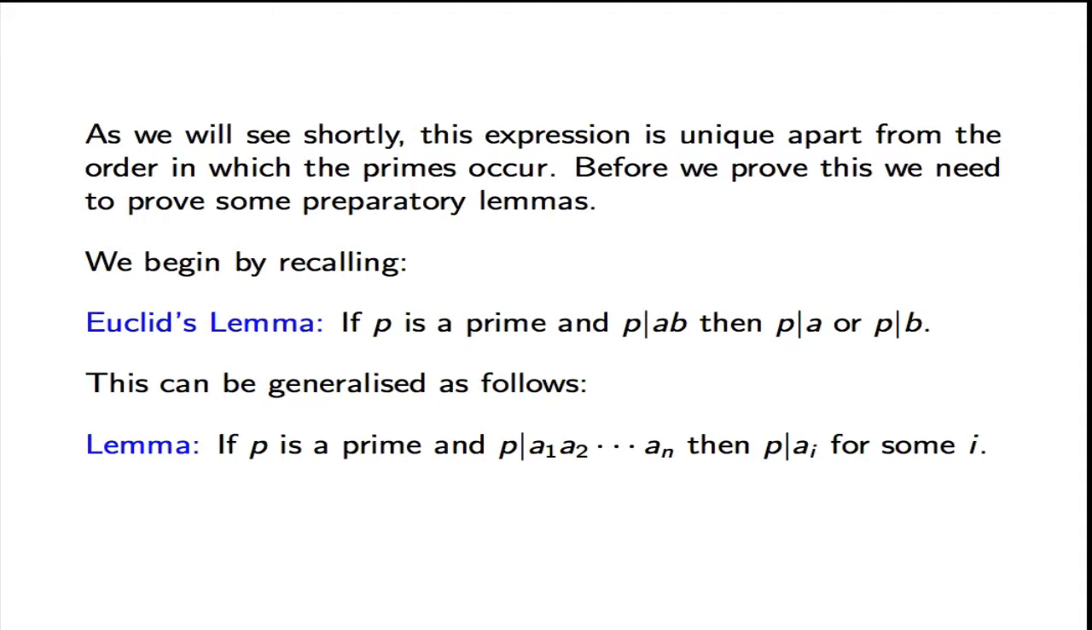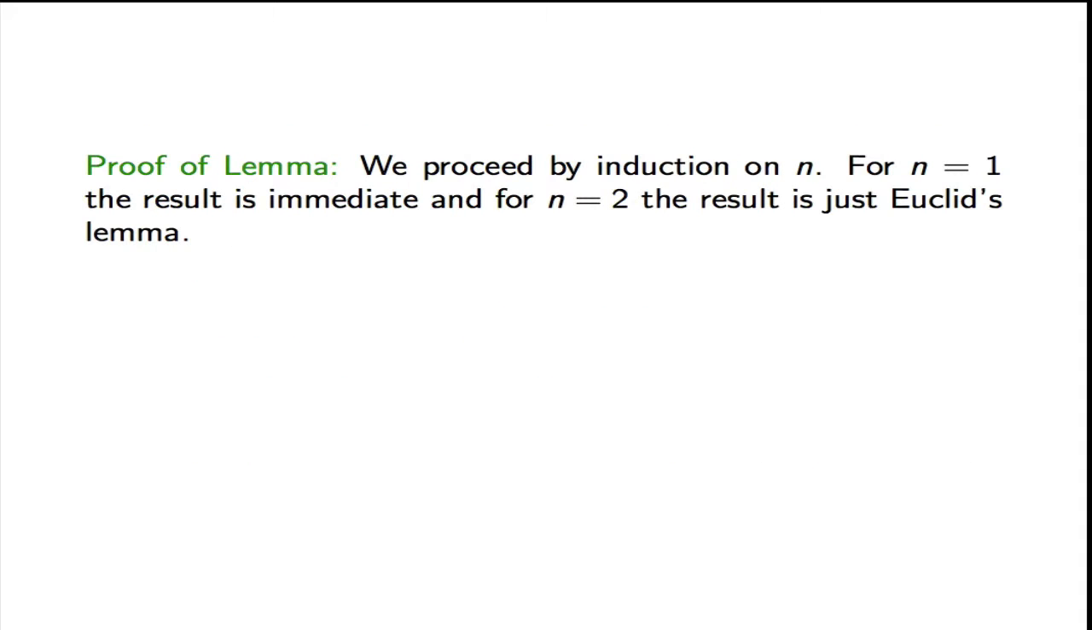Okay, and this lemma can also be generalized as follows. If p is a prime number, and p divides the product of a1 up to an, then it must divide some ai. So let's prove it, and we'll proceed by induction on n.